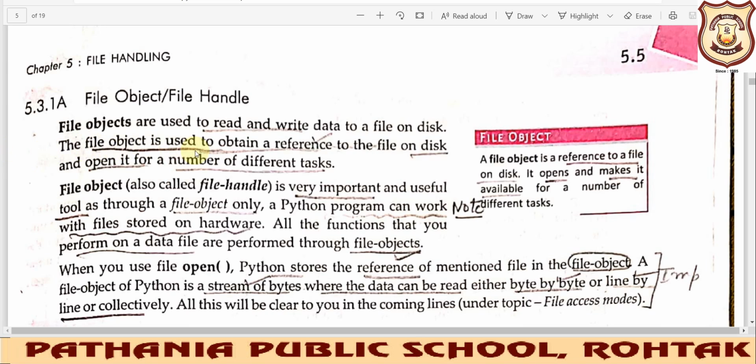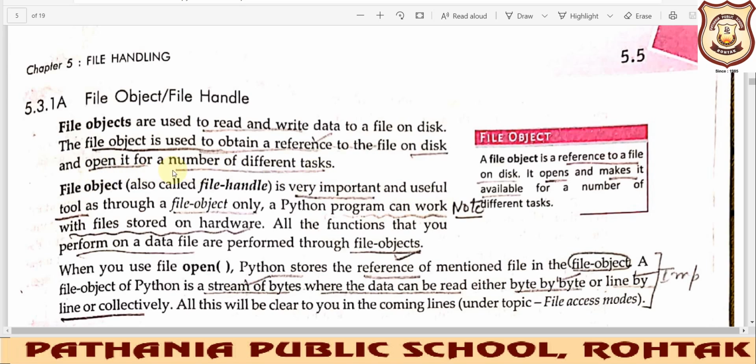So the file object is used to obtain a reference to the file. Basically it deals with that particular file only. It knows where this file exists and it creates a link to that file. It is used as a reference for that file on the disk and opens it for a number of different tasks, like when you want to write something or read something.